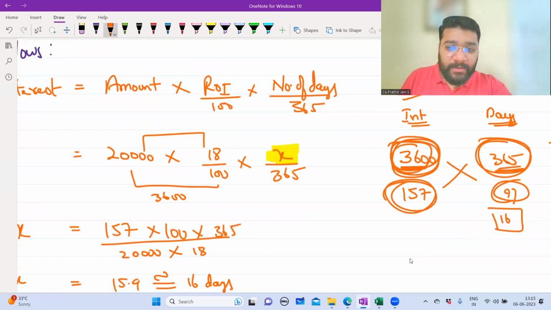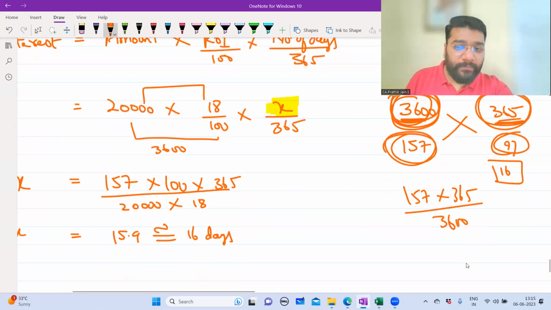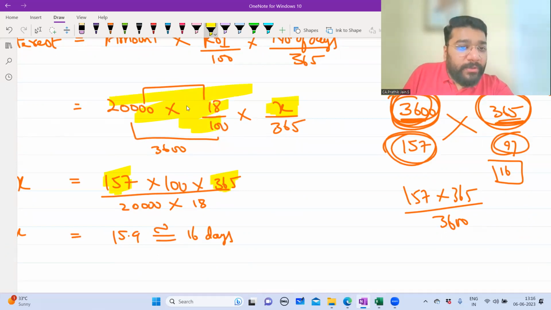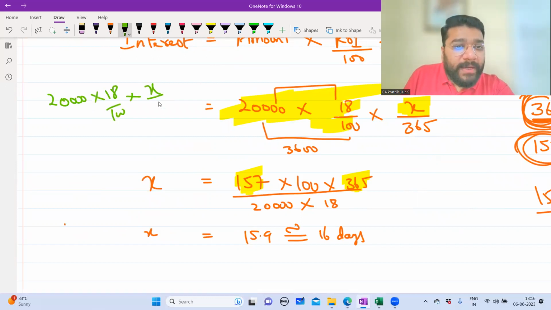Now understand this. 157 into 365 divided by 3,600. This 20,000 into 18 by 100 is what? 3,600. So 20,000 into 18 by 100 into x by 365 equals 157.